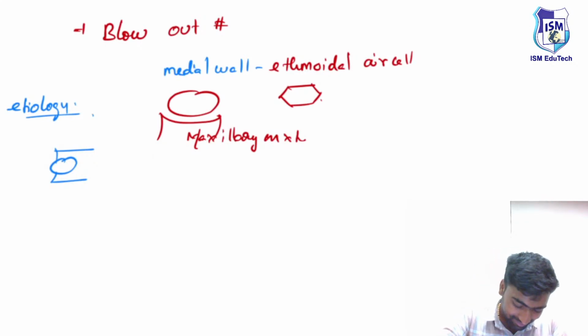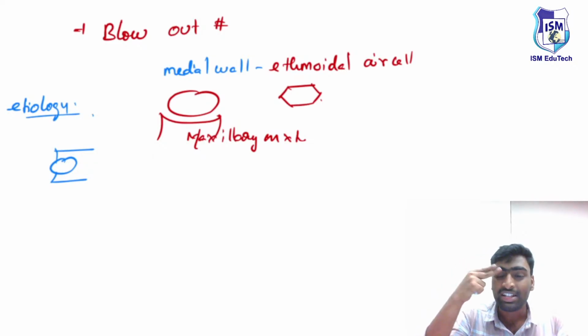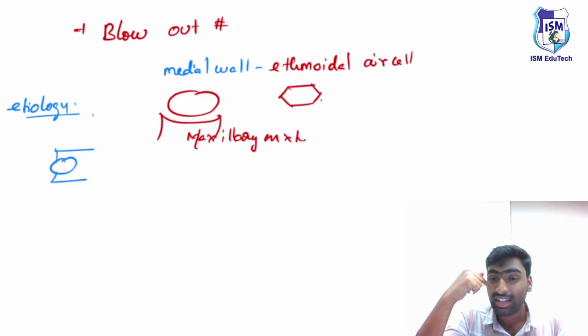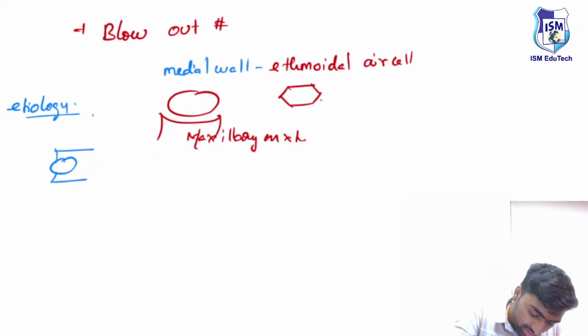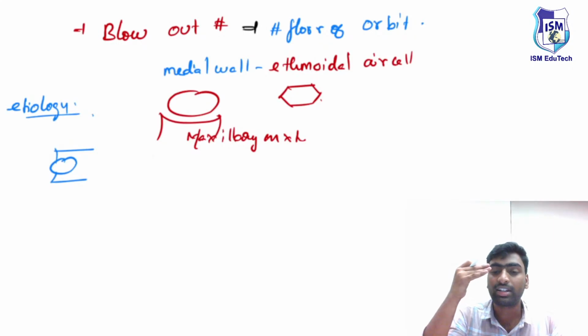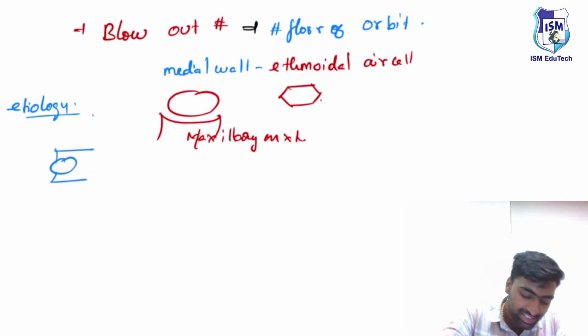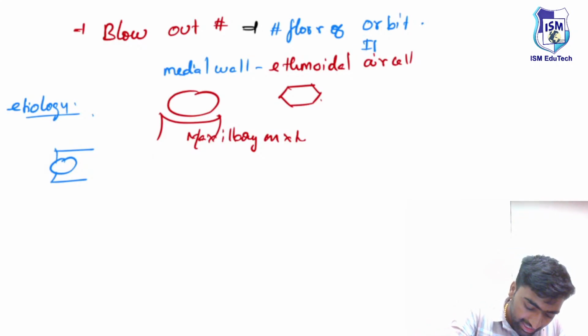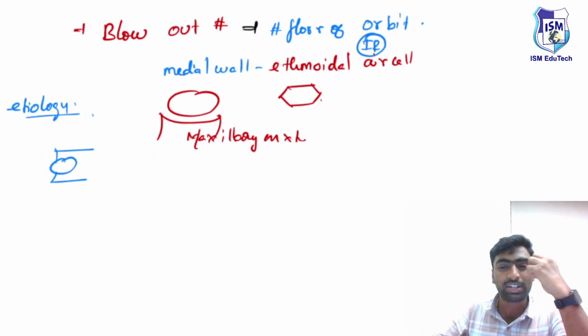If you see, it is just an air-filled structure. So if you give a blow here, the blow will come and rupture the floor of the orbit. So this blow leads to a fracture of the floor of the orbit. Sometimes this floor fracture can come along with the muscle, the inferior rectus muscle, which can get trapped inside it. It is actually a large circumferential object hitting the ball.